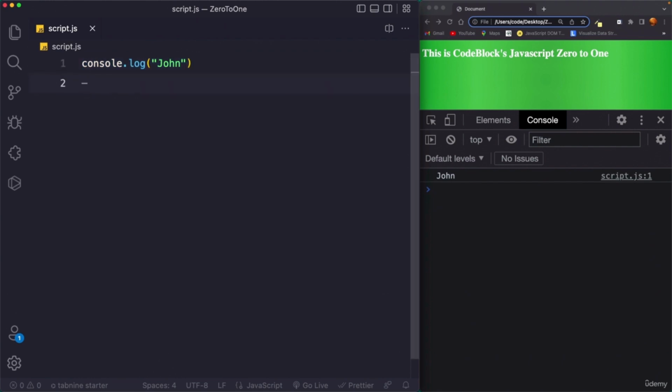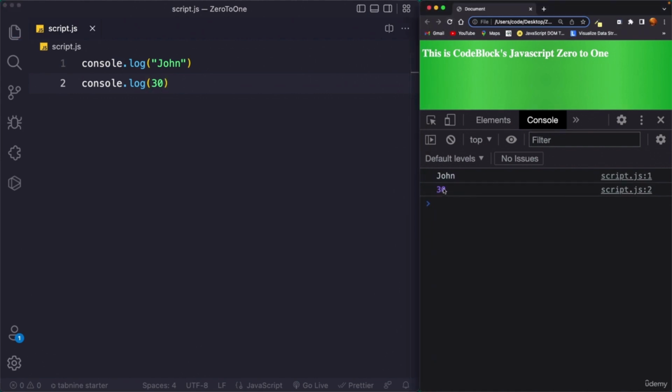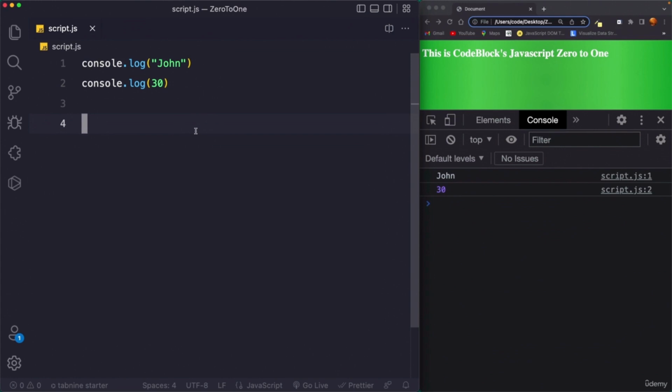Now we can also have different values. So here we can say console.log, and then inside this we can write a number. If I save this and reload my browser, you can see we get 30, and this time script.js:2. Now the extremely important thing that we can do with values is we can store them in a variable so that we can use them over and over again.